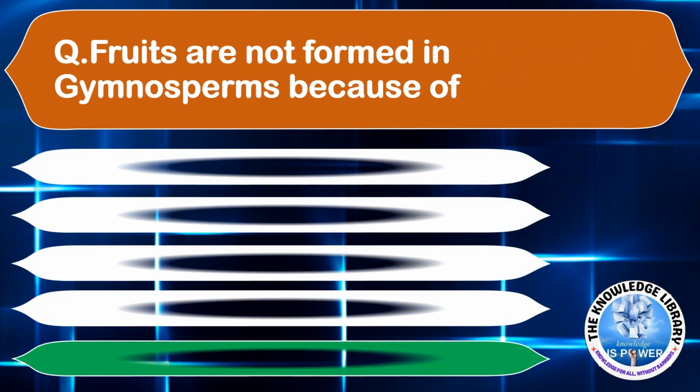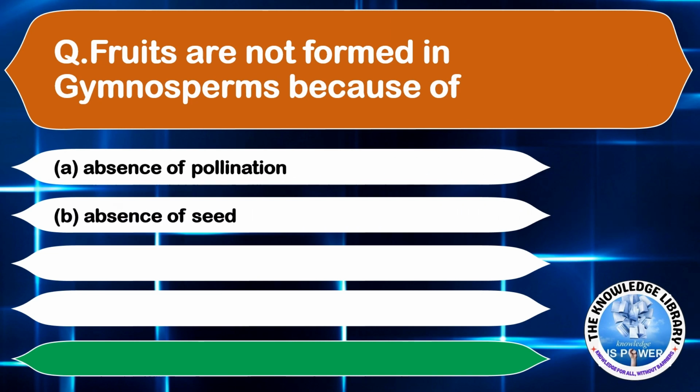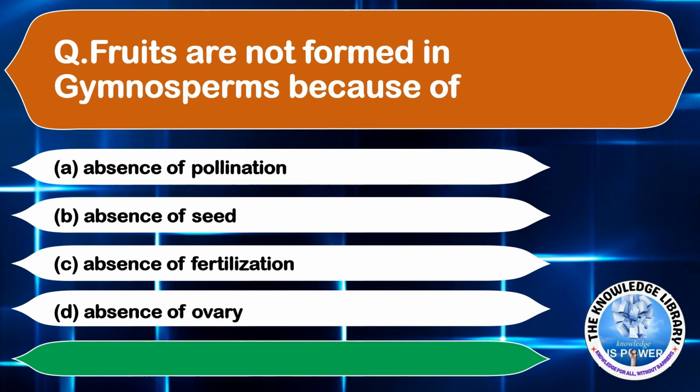Fruits are not formed in gymnosperms because of option A, absence of pollination, option B, absence of seed, option C, absence of fertilization, and option D, absence of ovary. The correct answer is option D, absence of ovary. Moving on to the next question.